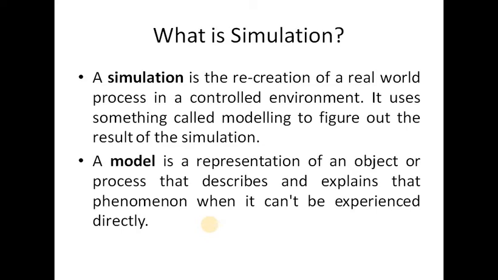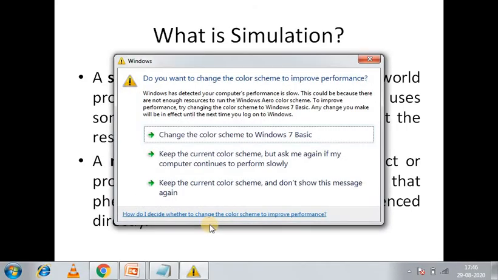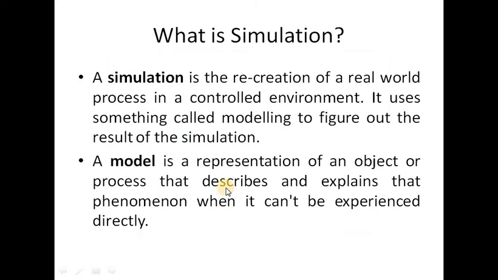So a system may be your project, a particular business, or a forest, or an organ in your body. It can also be a proposed system. The aim is to identify and understand those factors which control the system, to predict or forecast the future behavior of the system. Almost any system which can be quantitatively described using equations or rules can be simulated. So these are the actual representation of simulation and a model.